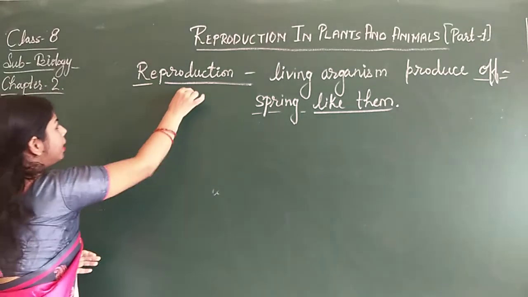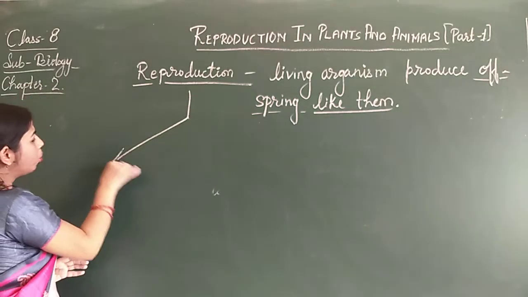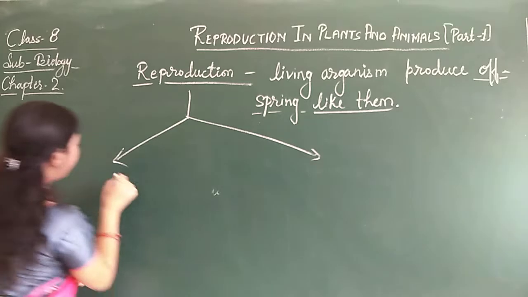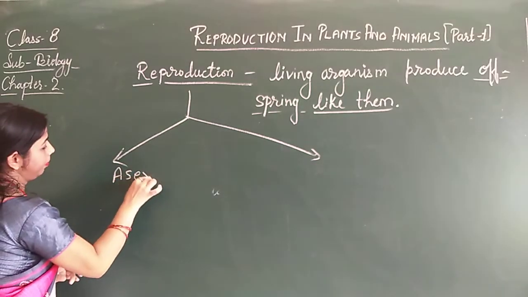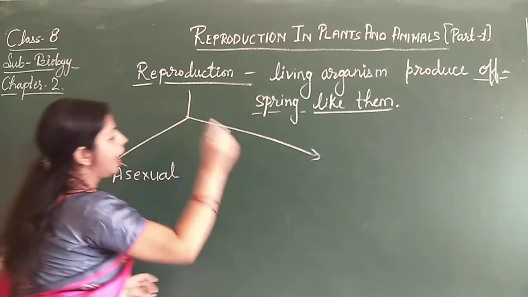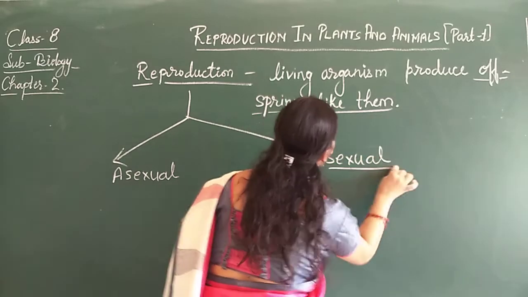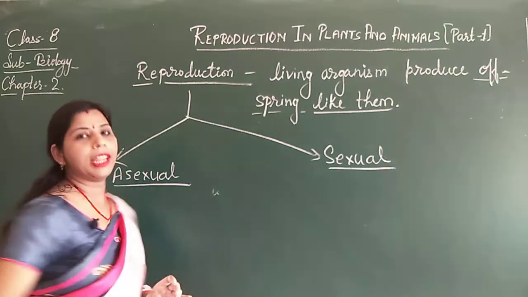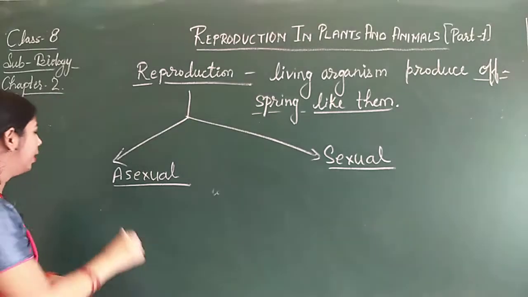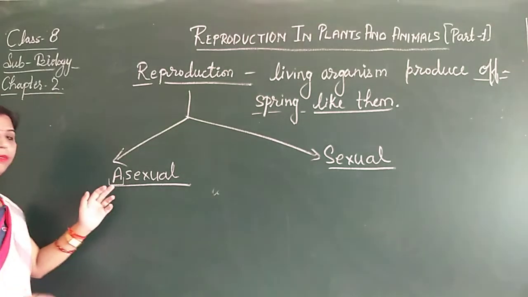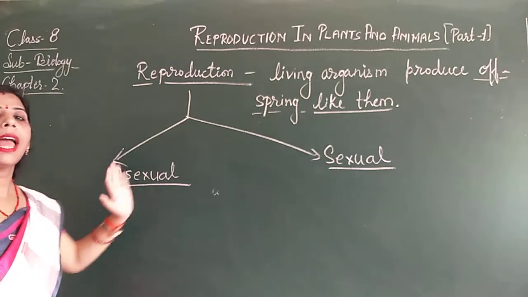Now this reproduction is of two types: asexual reproduction and sexual reproduction. Generally, A is related to absence.